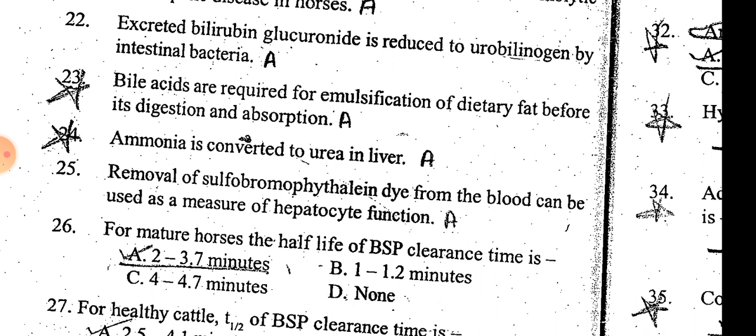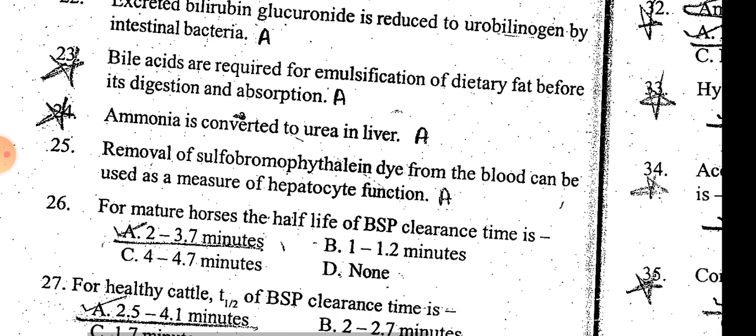Removal of bromosulphthalein dye from the blood can be used as a measure of hepatocyte function. For mature horses, the half-life of BSP, or the bromosulphthalein clearance time, is 2 to 3.7 minutes. It is about the same for horses and cattle, with horses having a somewhat lower value than cattle.